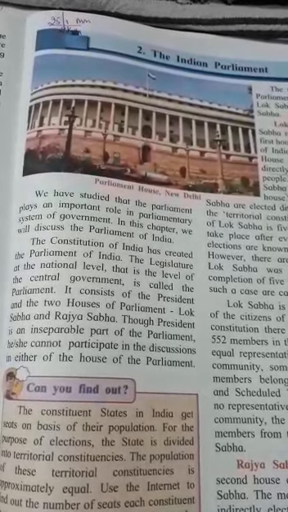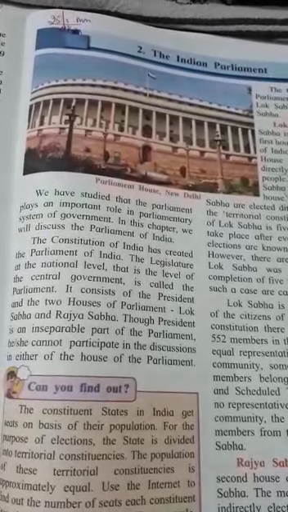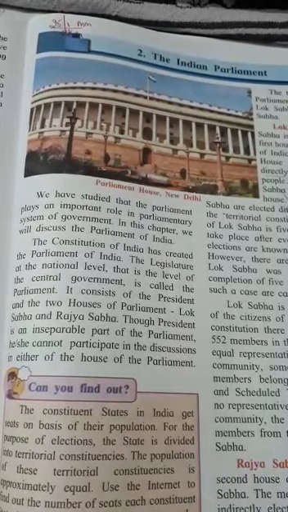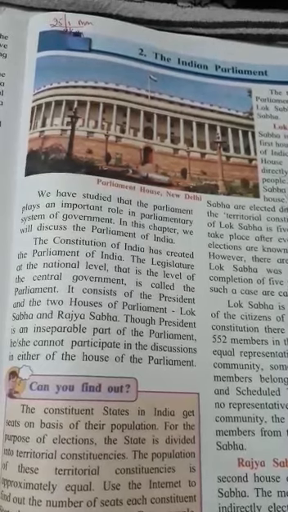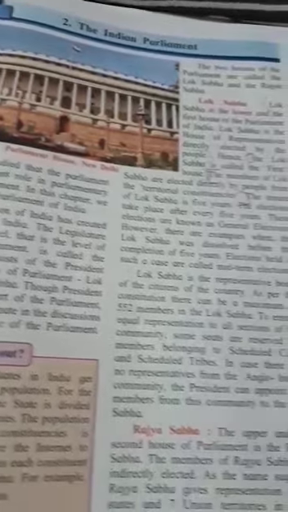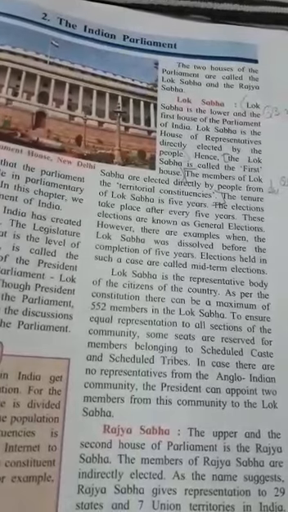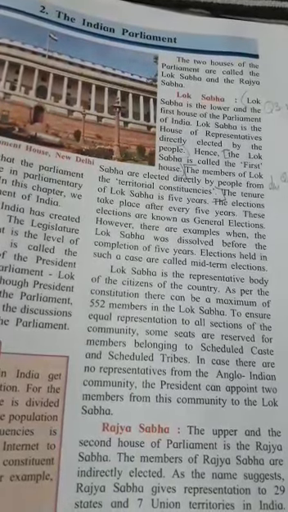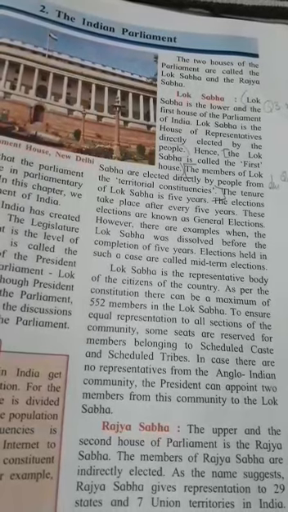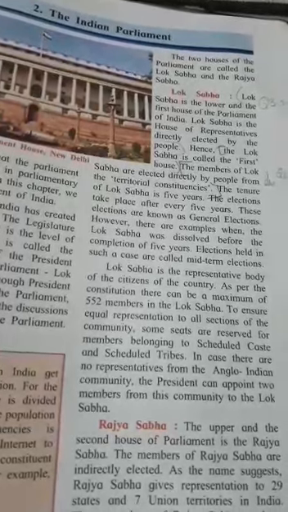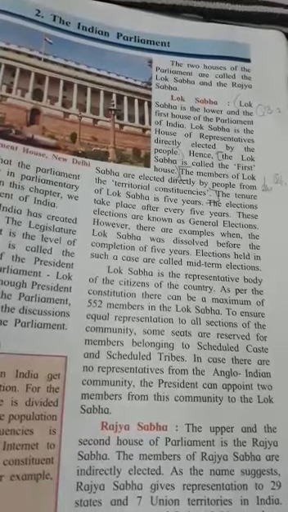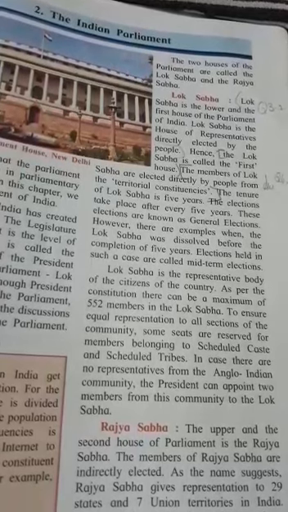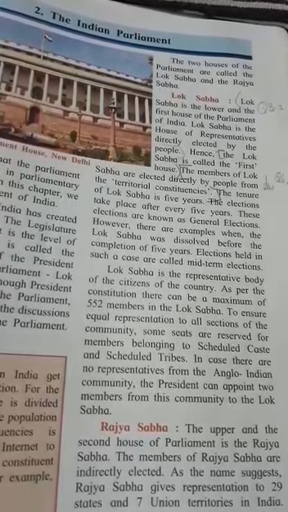Now the next topic we will do is the Lok Sabha and the Rajya Sabha. There are two houses, as you can see on the top right side. The two houses of the Parliament are called the Lok Sabha and the Rajya Sabha. Now, how does the Lok Sabha work, and how many members are there?